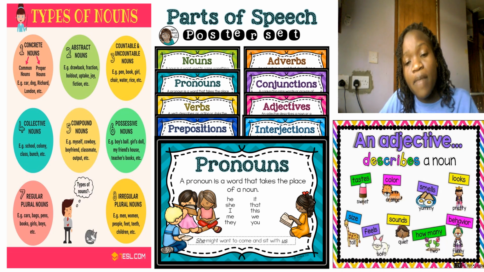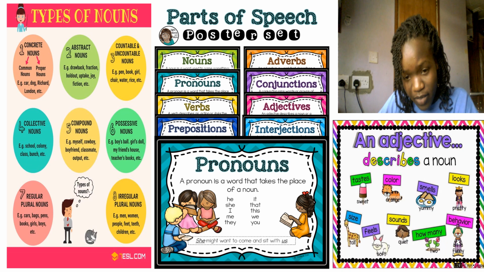What about the concrete nouns? Concrete nouns are nouns which can be seen and also can be touched. For example, the sun, a tree, a curtain. These are the nouns you can touch in particular, and also you can see them.